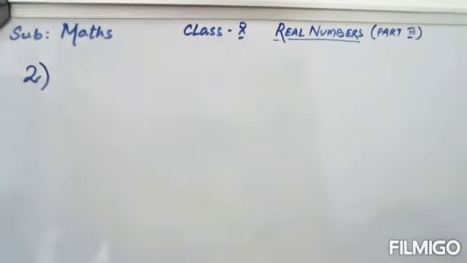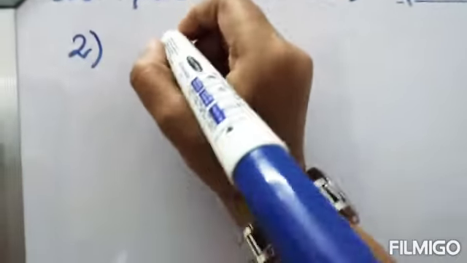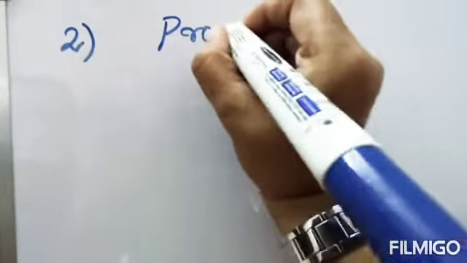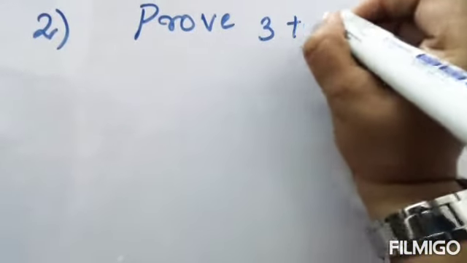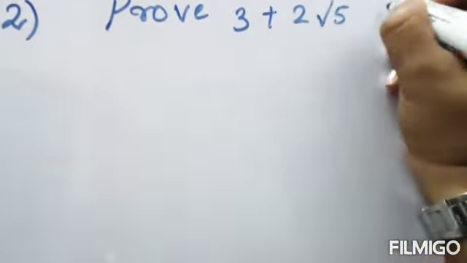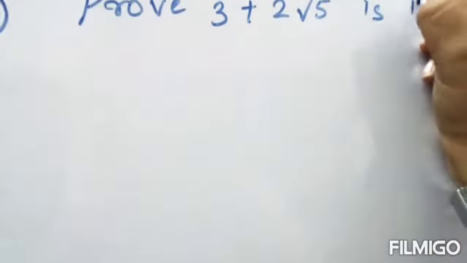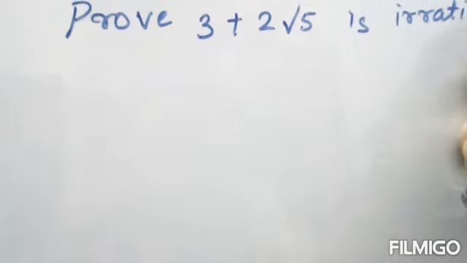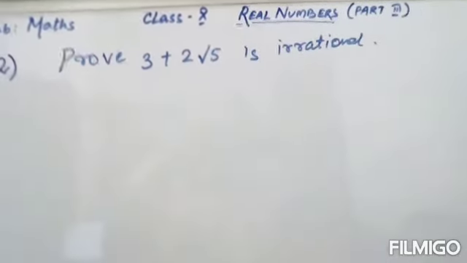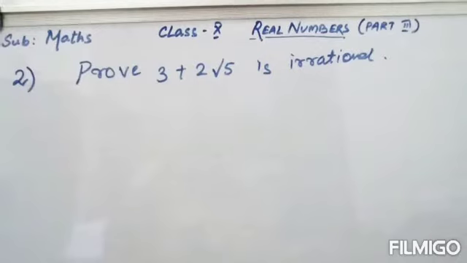Now next we have a problem, that is, prove 3 plus 2 root 5 is irrational. Okay, our question is prove 3 plus 2 root 5 is irrational.